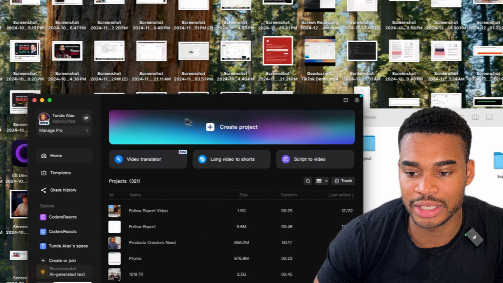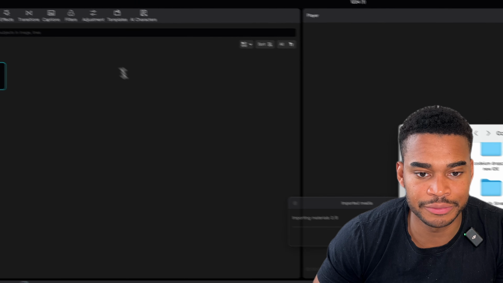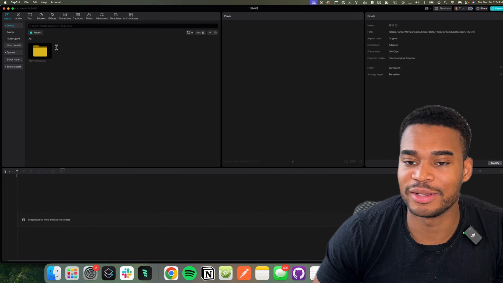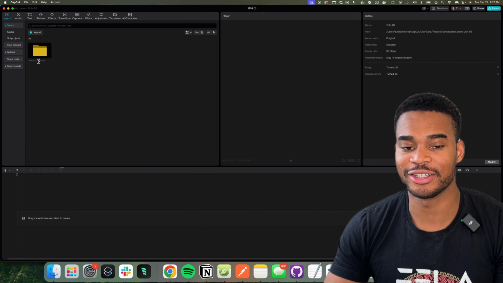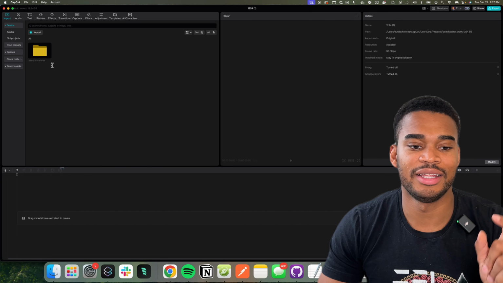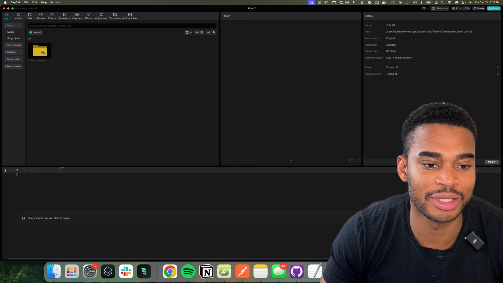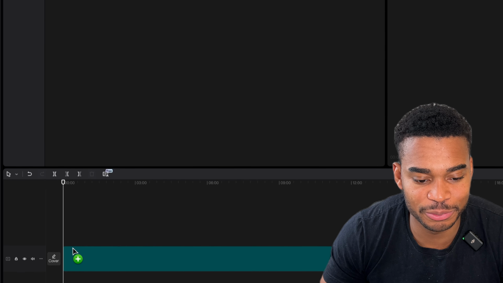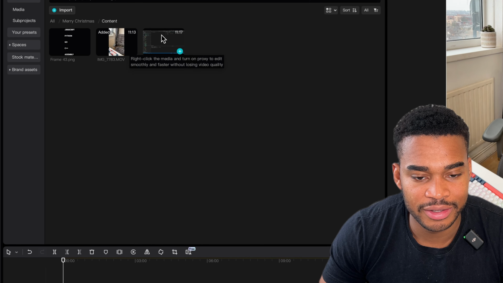So now in CapCut, I can create a new project and drag the Merry Christmas folder I made in. The reason I do it like this is that when my laptop starts running out of memory, I can just grab that Merry Christmas folder and move it to my external hard drive. And if I want to reload it, it's very easy because I know this Merry Christmas folder has everything I need to make this project.